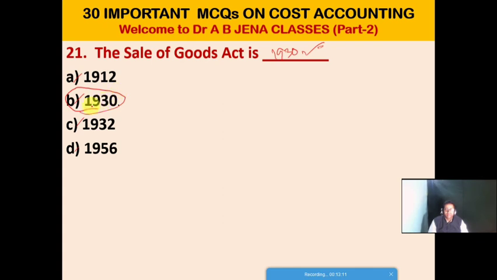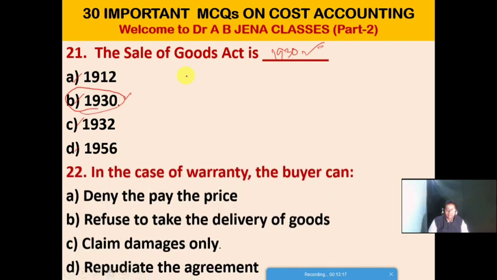So the Sale of Goods Act is 1930. Next MCQ: in the case of warranty, the buyer can A. deny to pay the price, B. refuse to take the delivery of goods, C. claim the damages only, D. repudiate the agreement.